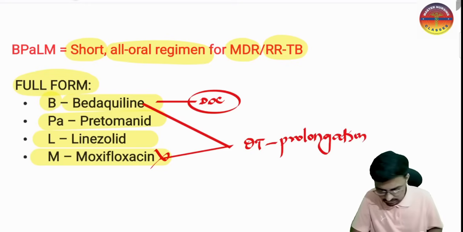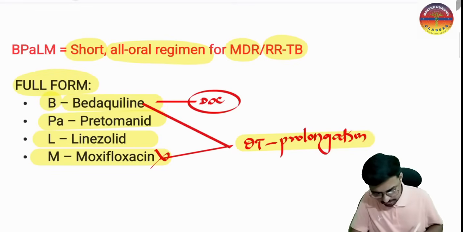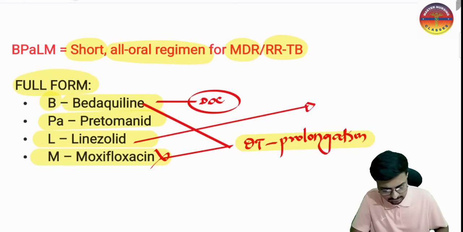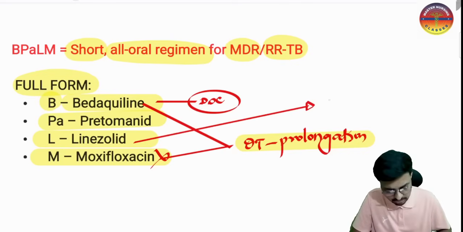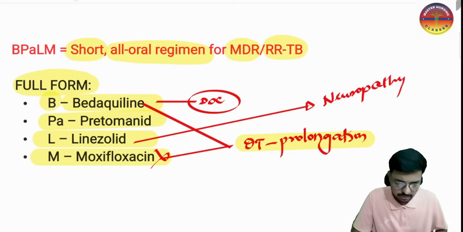So before starting this, we have to take cardiac fitness from the cardiologist. And next, among these four drugs, which is responsible for neuropathy or peripheral neuritis? That is linezolid. This is a very important thing we are going to monitor here.